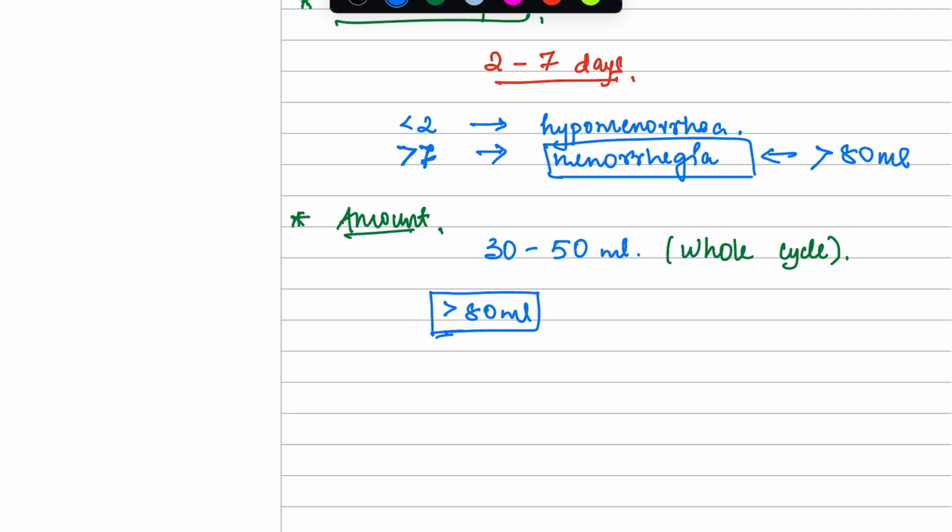Now you know that if a question comes that a person is experiencing periods for longer than 7 days, then obviously there will be more blood loss. So in both scenarios, the person is experiencing menorrhagia.